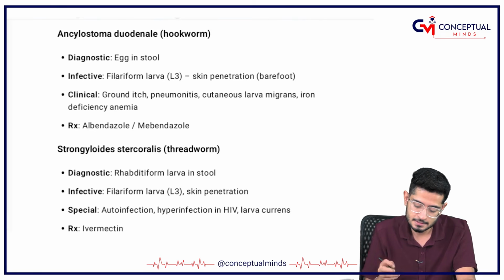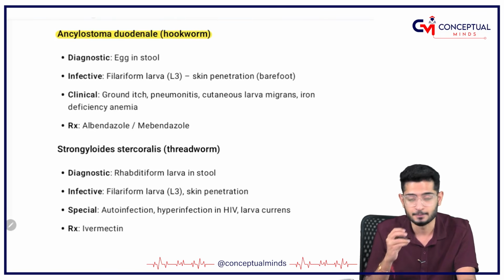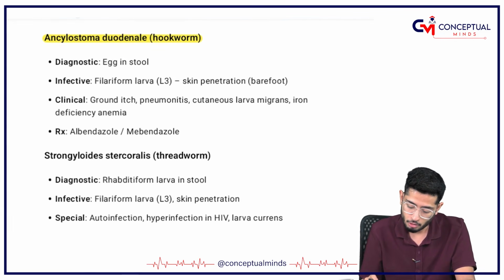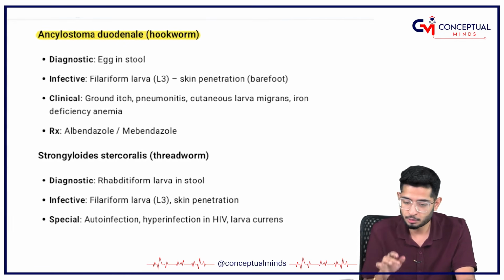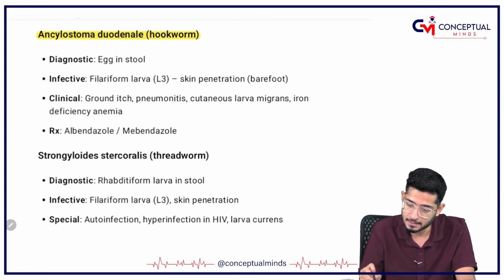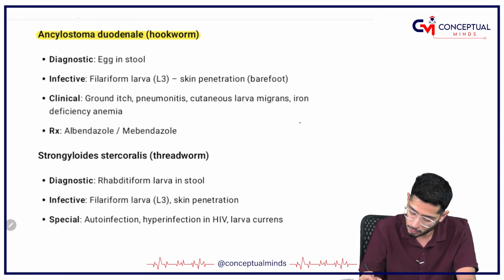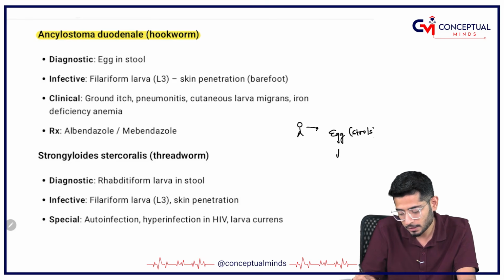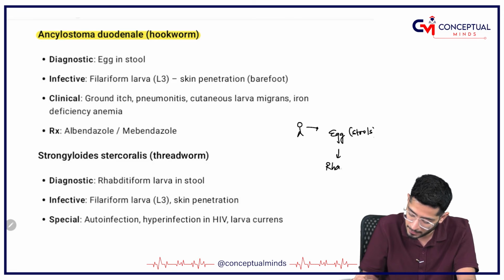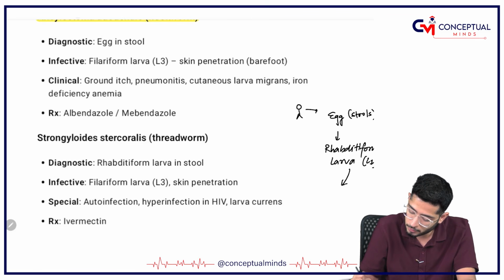Coming on to the next class, this is Ancylostoma duodenale. If I draw the picture, Ancylostoma duodenale, also called hookworm. Remember like this, it's very simple to understand: you will have human. After humans, what is going to happen? They will have egg in the stools, and this egg is going to get converted into rhabditiform larva, which is called L1. Then this L1 is going to get converted into L3, which is called filariform larva. I have written it here, filariform larva.